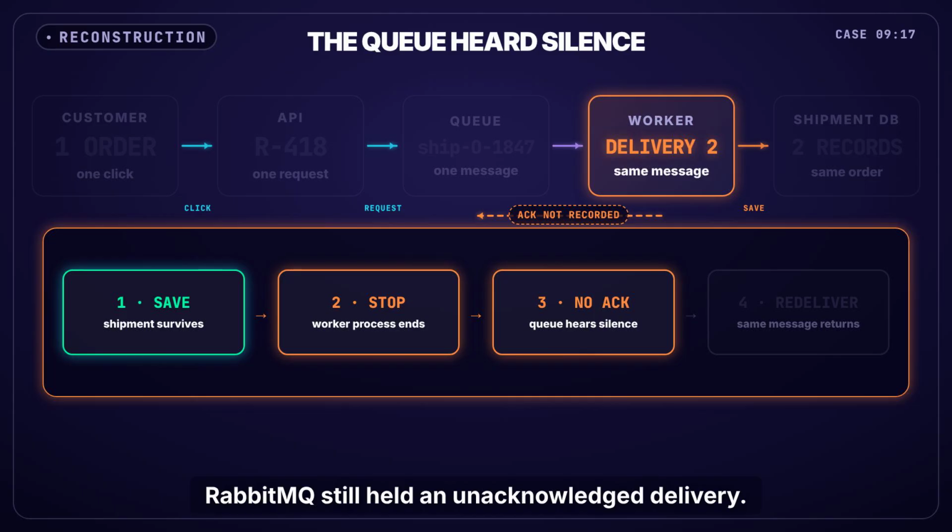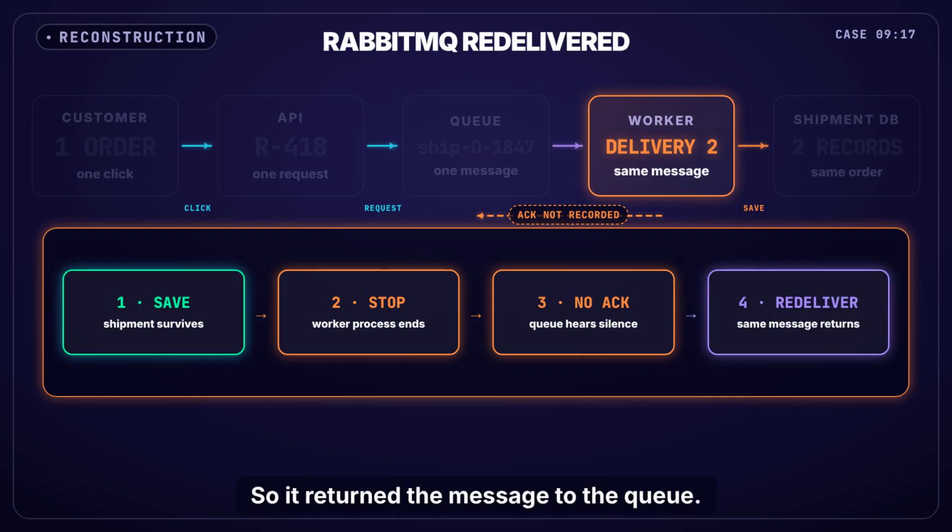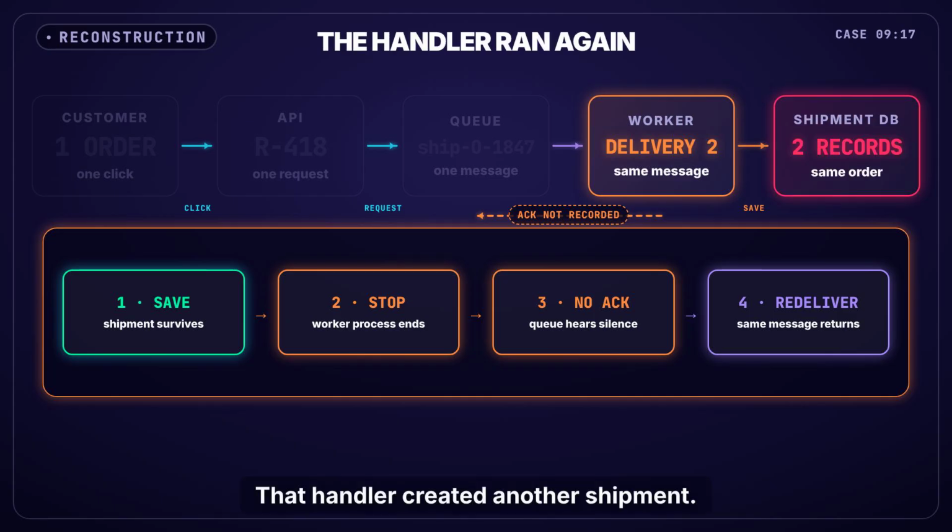RabbitMQ still held an unacknowledged delivery. It could not inspect the shipment database. It only knew its worker had gone silent. So it returned the message to the queue. Another worker received it and ran the same handler. This was the same message, not a new publish. That handler created another shipment. Both records were valid. Both described the same order.